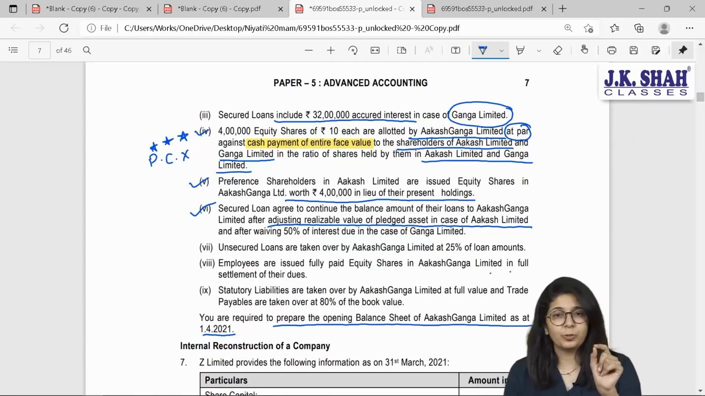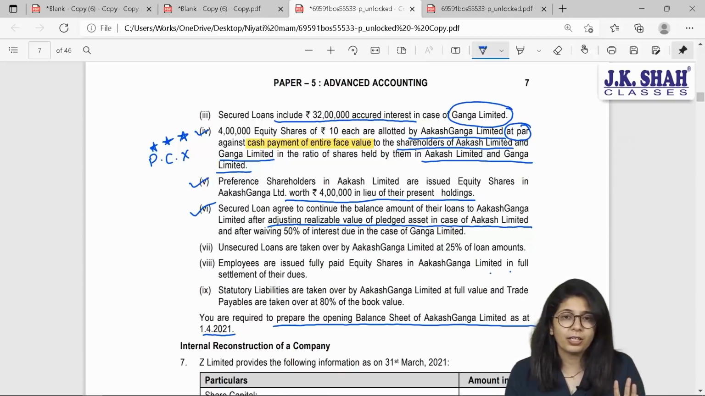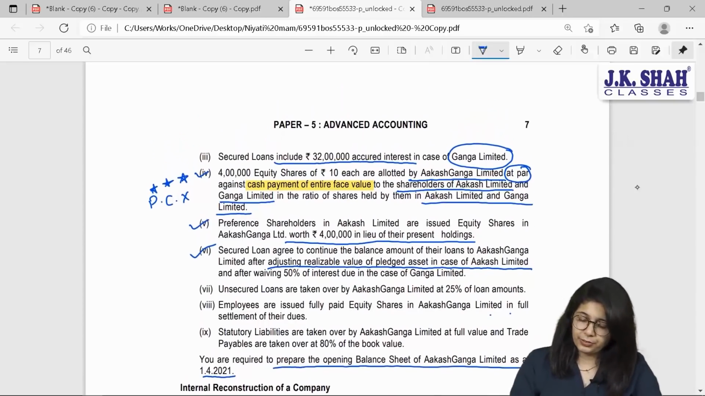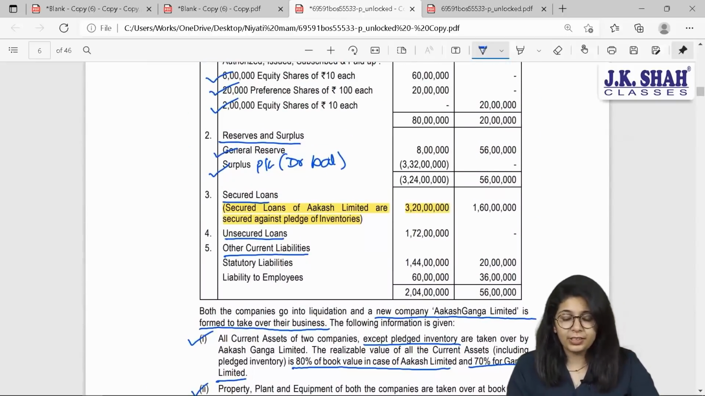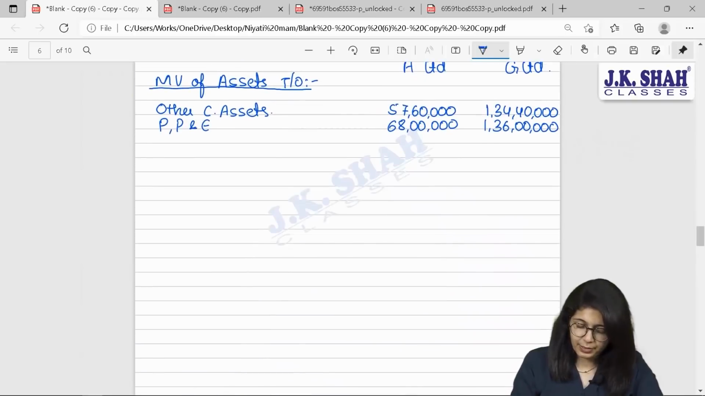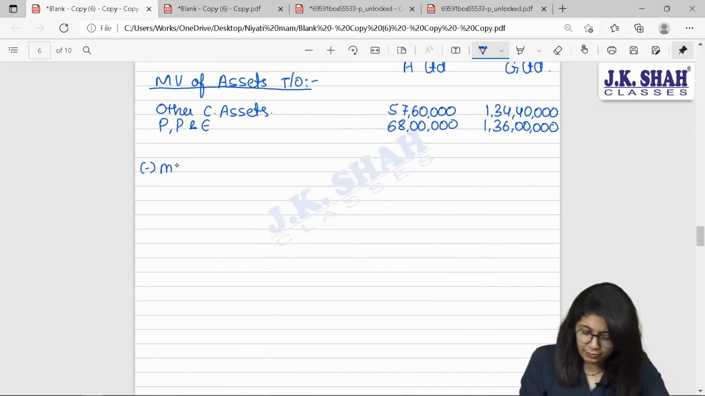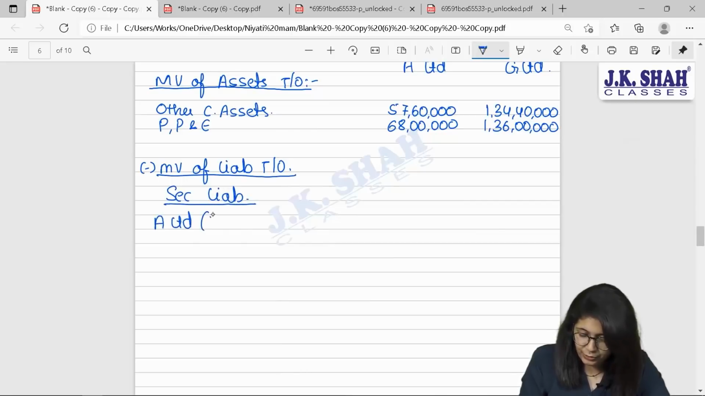They have said that it has been taken over after adjusting realizable value of pledged assets in case of Akash Limited. So here, what is the value of my secured liability? 3 crore 20 lakhs, okay, minus market value of liabilities taken over. What is the value of liability taken over? One by one. Secured liability. For Akash Limited, value is 3 crore 20 lakhs